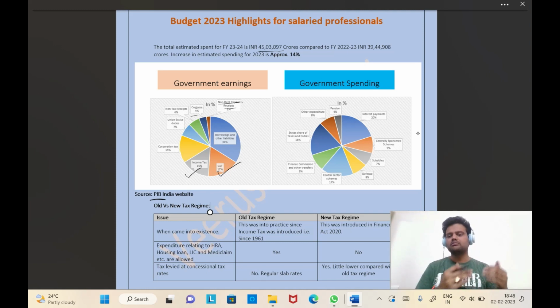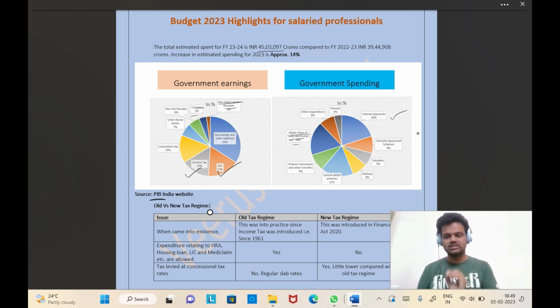Where the government is spending these earnings is provided in the other graph here. The major spending is for interest payments, obviously, because you are taking loans for 34% of your earnings. Obviously there will be interest payments, and that becomes the major part of the government's spending. 20% goes to interest payments only. The next highest is the state share of taxes and duties. When the central government collects taxes, it has to give shares to the respective states and union territories. This share of taxes to the states contributes around 18%.